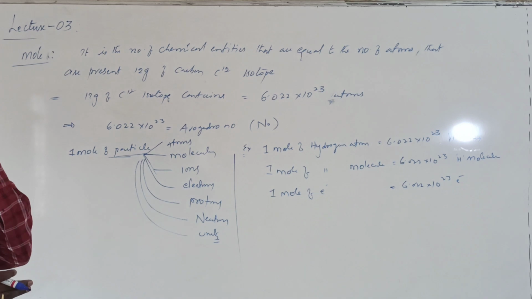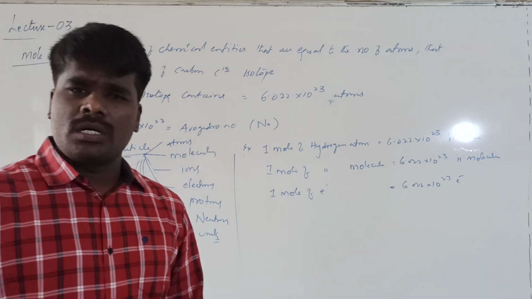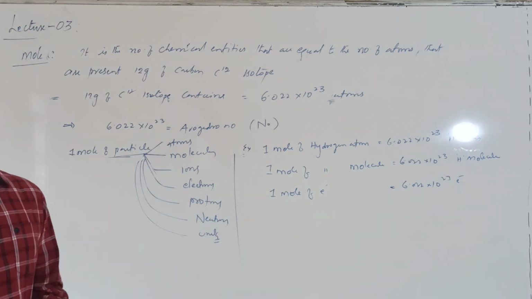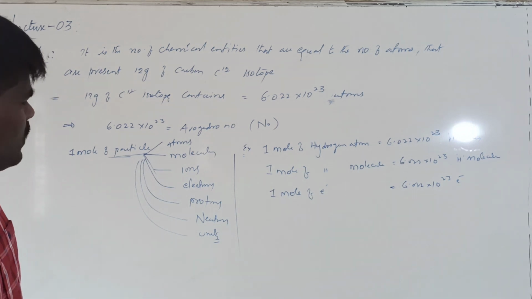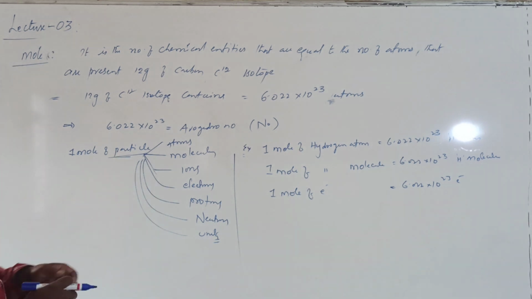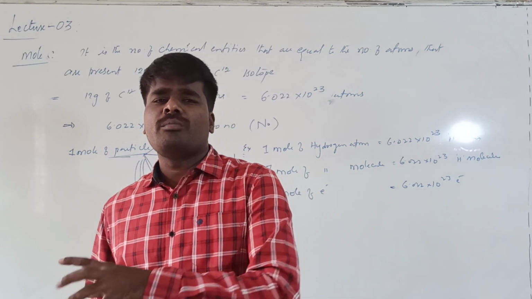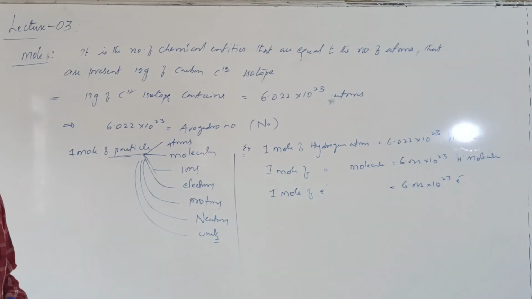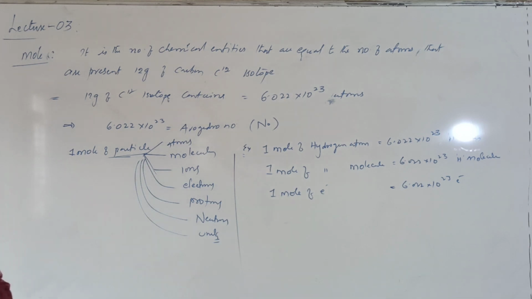This is a very, very important word. Actually, the main concept of this chapter is the mole concept. This mole concept is the basis for the entire chemistry. We frequently come across molar masses and number of moles. In order to determine all these things, we should have awareness regarding the mole. Generally, the mole is also defined as the number of particles present in 1 mole of any substance. This many particles will be contained in 1 mole of any substance.